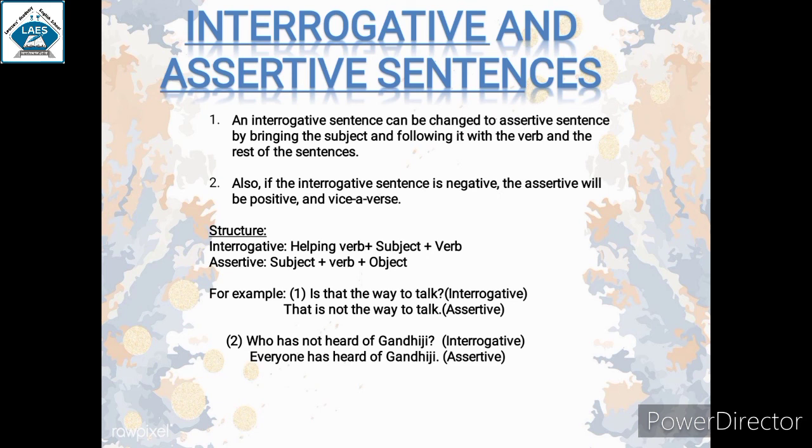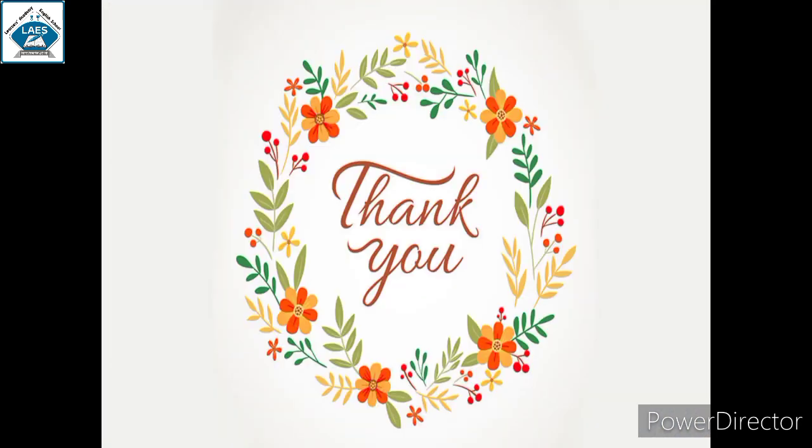For example, this is not the way to talk. This is assertive and negative. So to convert into an interrogative, you need to use auxiliary verb in the beginning of a sentence. Is that the way to talk? So it is in the positive. So remove the negative word. Here explanation of transformation of sentences gets over.